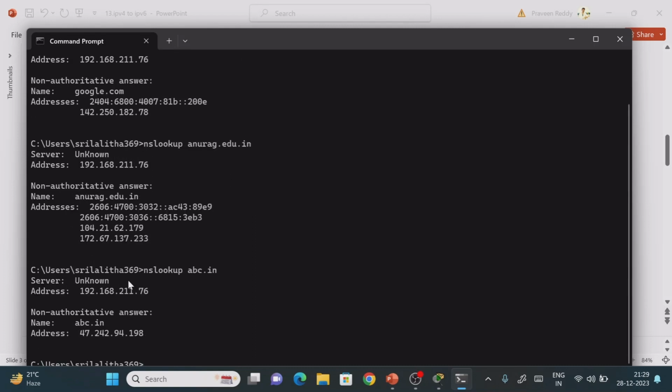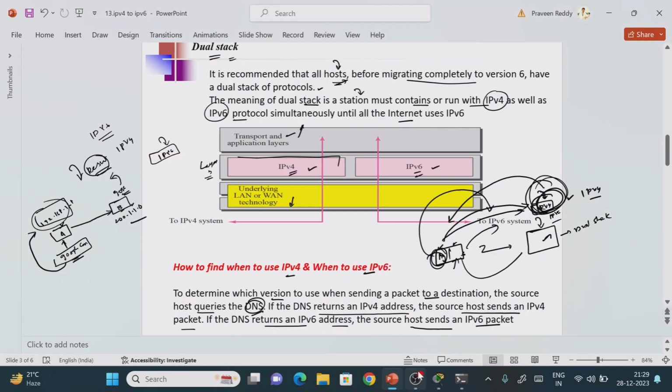Now see that, here we have only IPv4, right? It means that some website, whatever it may be, is retrieving only the IPv4 address. It means that it doesn't know anything about IPv6. Now after doing this command, we are inquiring the DNS query. Now what is the address it is written? IPv4. It means that it will go with IPv4.